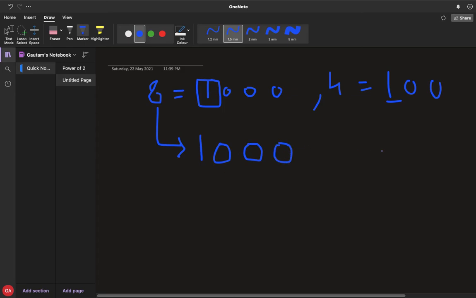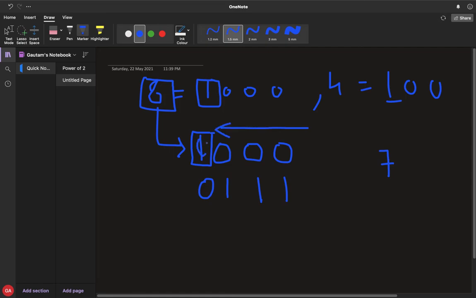What we'll do is, we'll do 8 minus 1, that is 7. So what happens when we do minus 1 from a number in terms of binary representation is, the rightmost set bit of that number will become 0 and it will be followed by 1s. So this is the fact: in the binary representation of the number, the rightmost set bit will become 0 and it will be followed by 1s. So 7 is equal to 111.